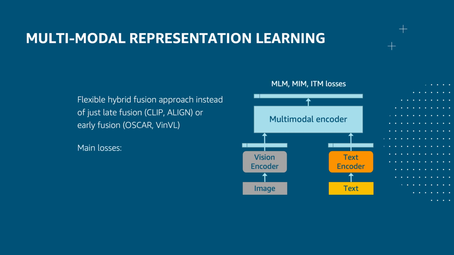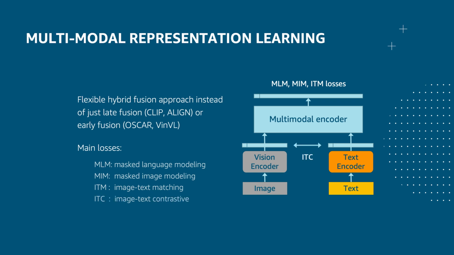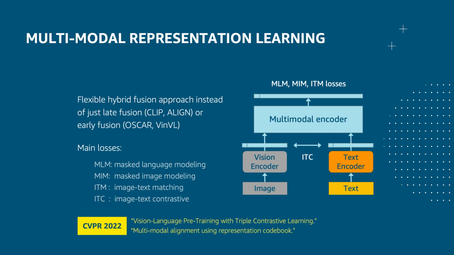We also use a combination of losses to align the representations and encourage cross-modality representation learning. In addition to the standard fill-in-the-blanks loss used to learn language models by masking tokens, we use an equivalent approach to mask portions of images. We also use two loss functions, an image-text matching loss and a contrastive loss, for cross-modal representation learning. We've published some of our results on multimodal representation learning at this year's CVPR conference.